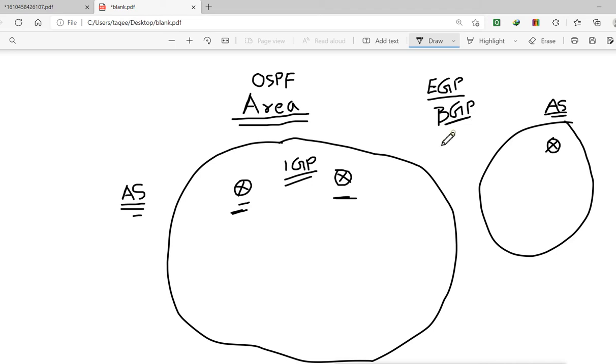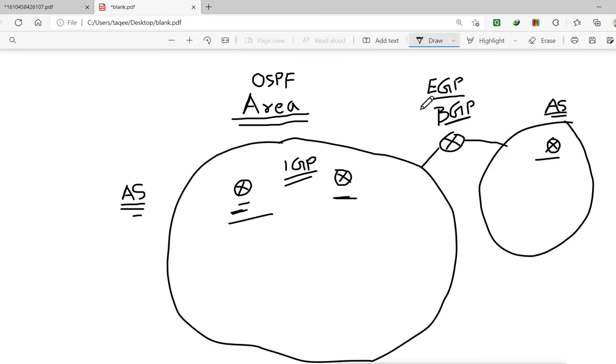Why does it work outside? Because it is used to connect two different autonomous systems. These two different autonomous systems do not connect by default. You have to configure the BGP protocol for communication between one autonomous system and another.